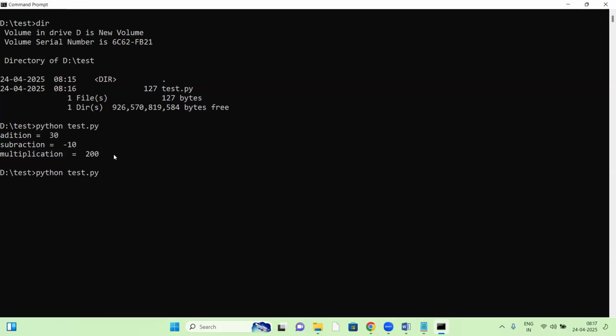See, the command prompt maintains the command history. Using the up arrow you can get the previous commands. Up arrow key, down arrow key like this. Now up arrow key, so that's notepad test.py.